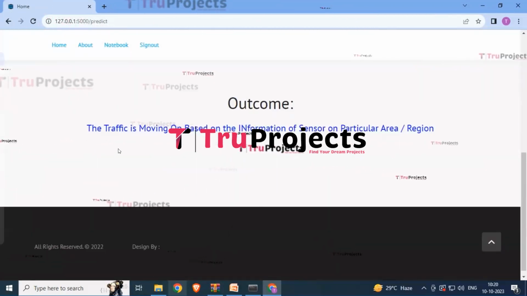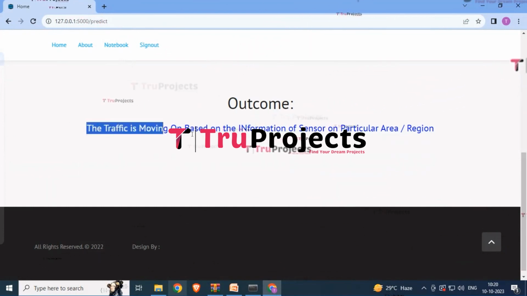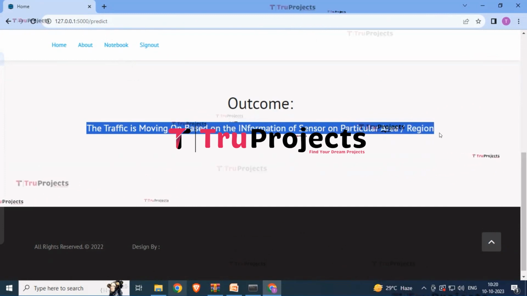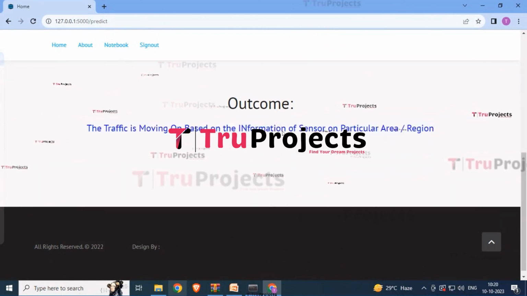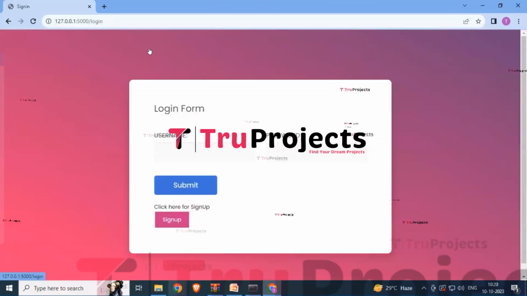So here you can see the outcome. Depending on the parameters you have provided, it's showing the traffic is moving based on the information of sensors in a particular area or region. So depending upon the parameters you provide, it will show the outcome over here. And by clicking on the sign out button, you can simply log out.